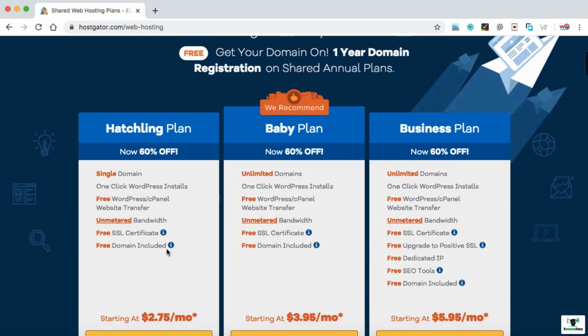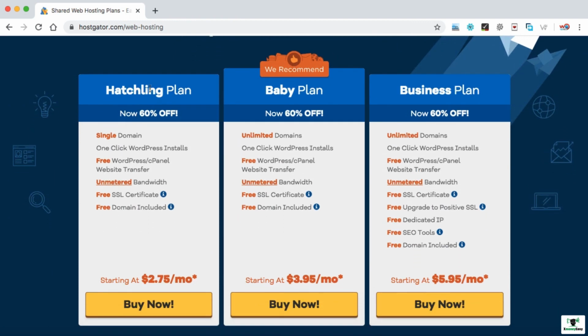Now, HostGator offers 3 plans: Hatchling plan, Baby plan and Business plan. Business plan is of course expensive and I don't recommend you go ahead with it, but Hatchling plan and Baby plan are fine. If you want to host just one blog, then you can go ahead with the Hatchling plan, and if you would like to host more than one website, then you can go ahead with the Baby plan. In the initial stage, I recommend the Hatchling plan. So just click on buy now.